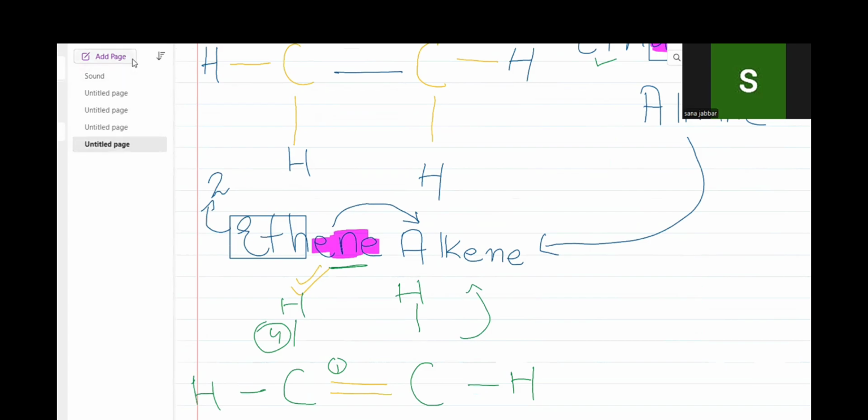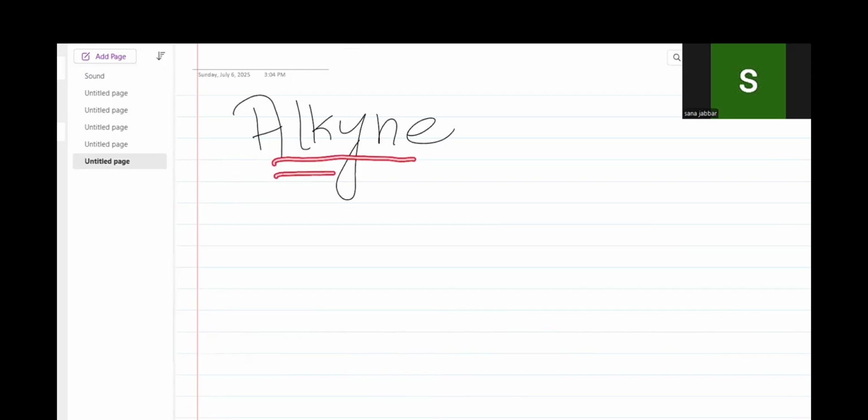Now let's go to another group, which is an alkyne. Let's discuss the alkyne group. We have discussed that in the alkane group there is always a single bond present, and in the alkene group there is always a double bond present between the carbon and carbon atoms.